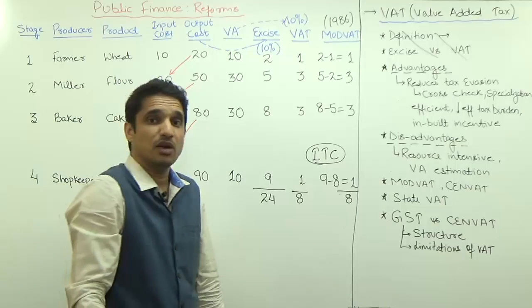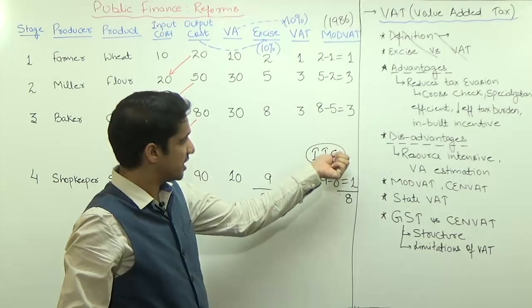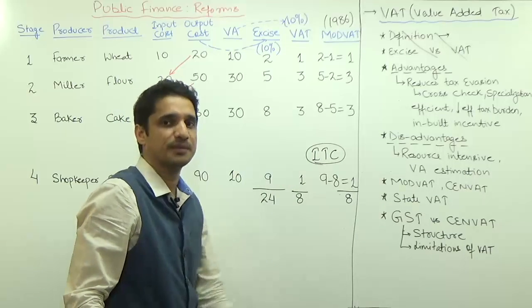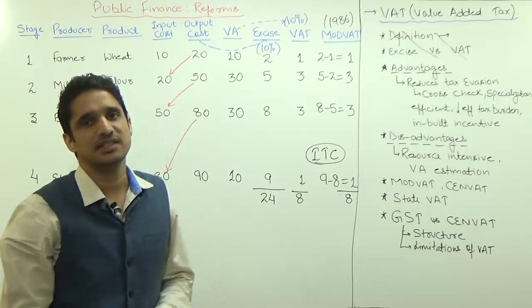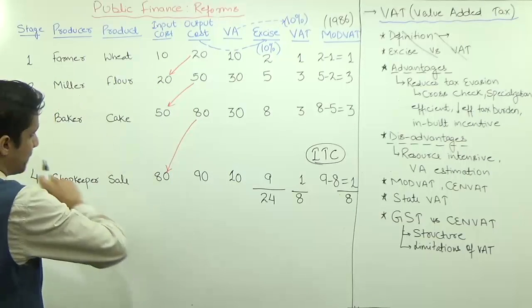But when? Why will the government give you the tax credit? It is a kind of incentive given by the government. But for what reason? The reason is tax compliance. Here it is. Suppose this baker is there.